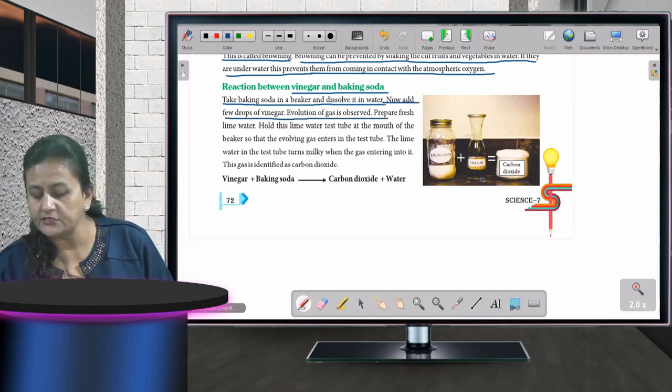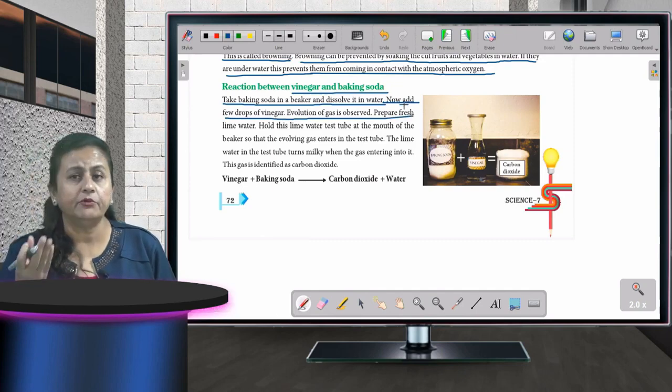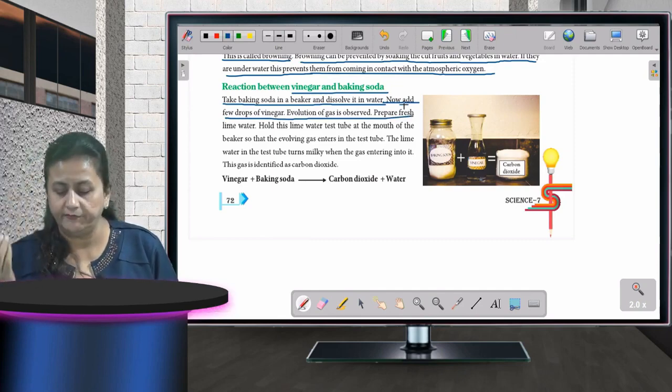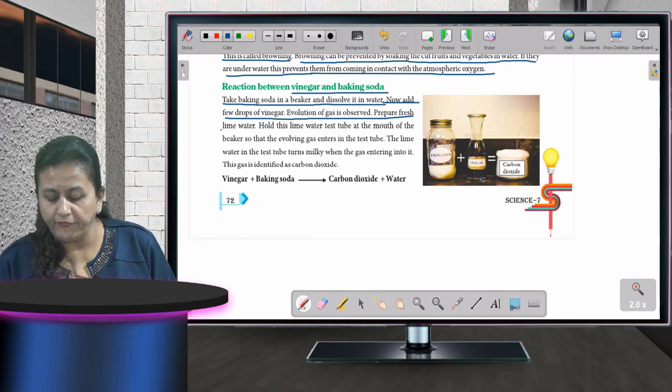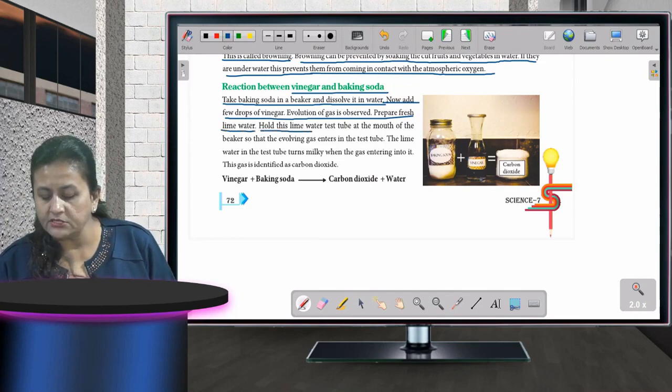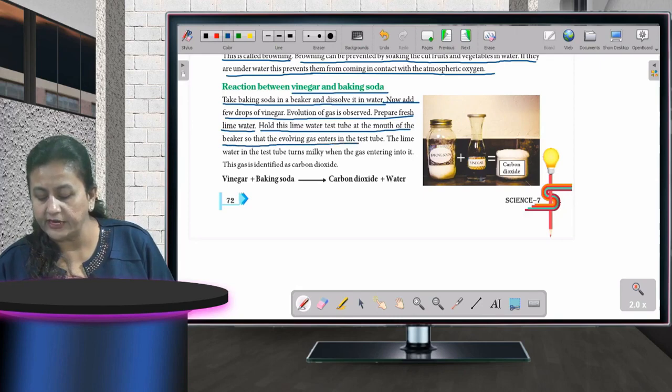Evolution of gas is observed when you are mixing. आपको you will observe कि थोड़ा सा gas निकल रहा है. Prepare fresh lime water. Hold this lime water at the mouth of the beaker so that the evolving gas enters in the test tube. The lime water in the test tube turns milky when the gas is entering into it.